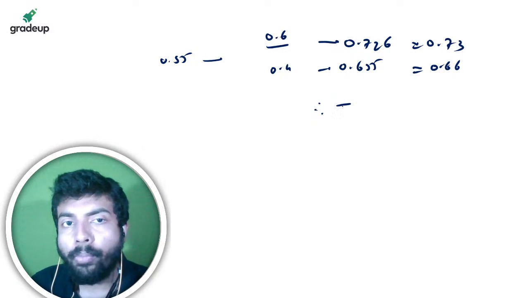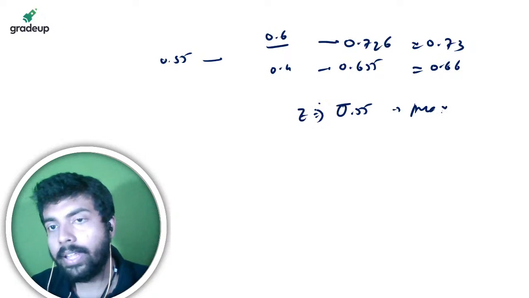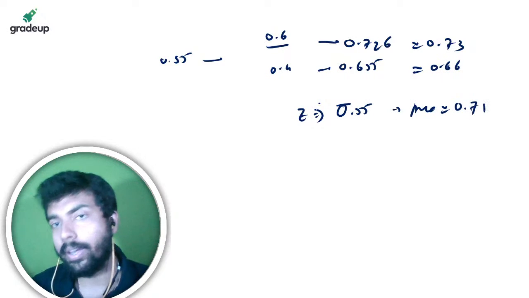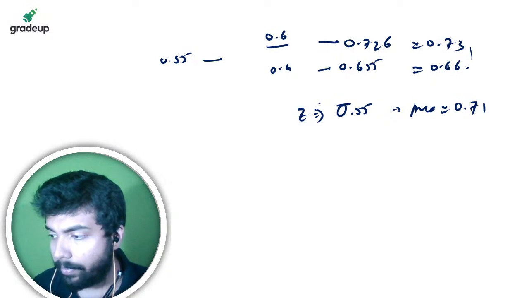I am getting almost 0.55 with respect to z. The area I am getting is almost 0.71, just from this interpolation I am done. Mental math. It is fine for mains.